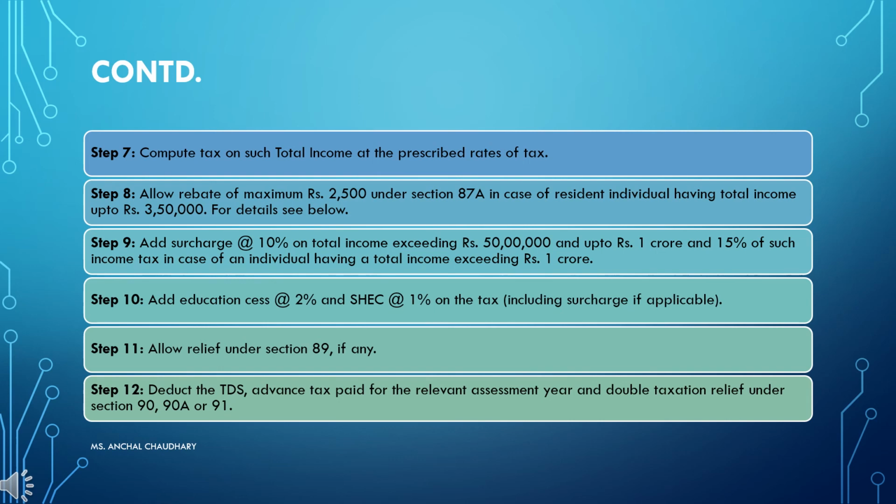Then step number 11, you have to give the relief which is mentioned under section 89. So all the deductions will be given. In step number 12, deduct the TDS, advance tax paid for the relevant assessment year, and double taxation relief under section 90, 90A or 91. So these all you have to deduct from your computation after step number 11. That's how you have to calculate your total income which is liable to taxability.